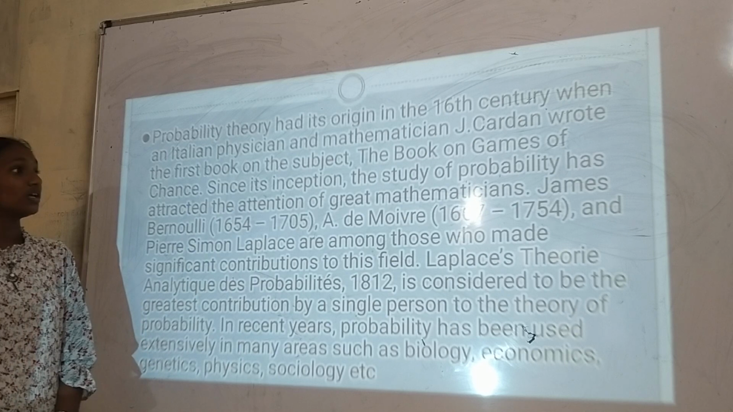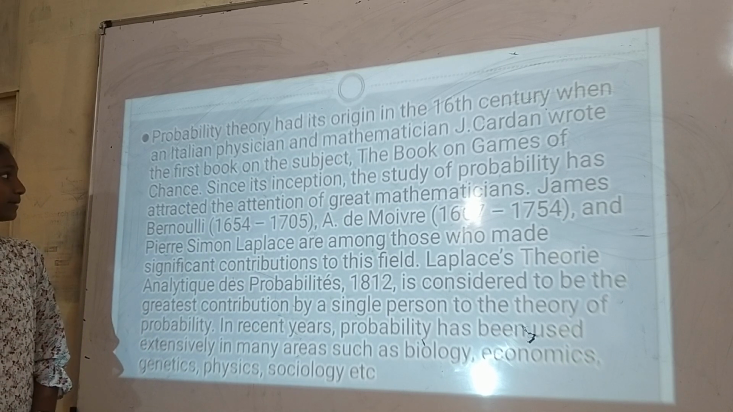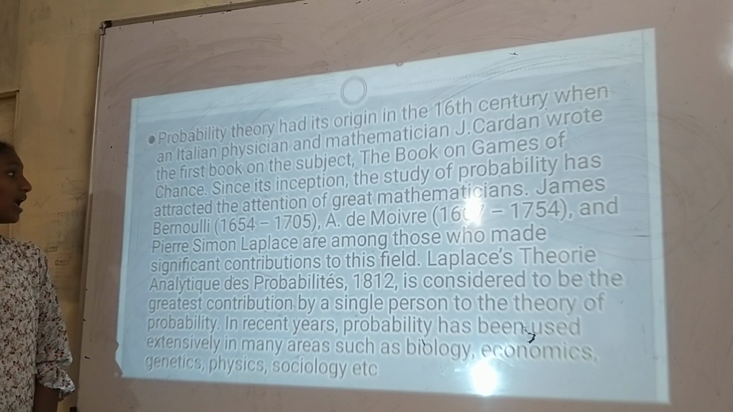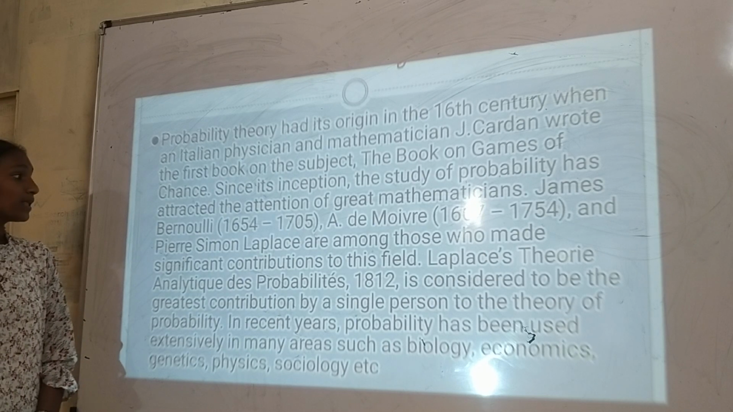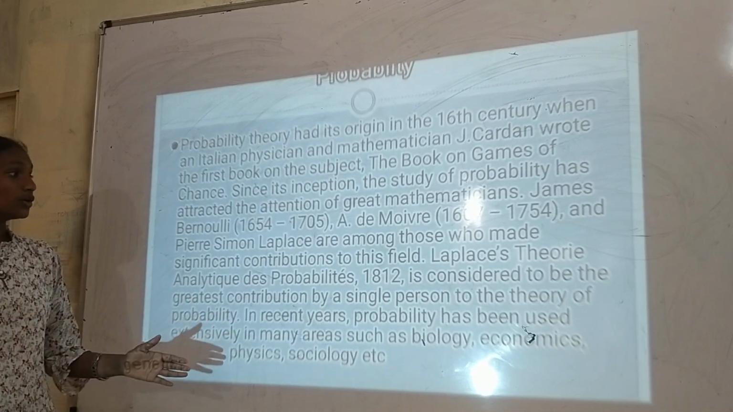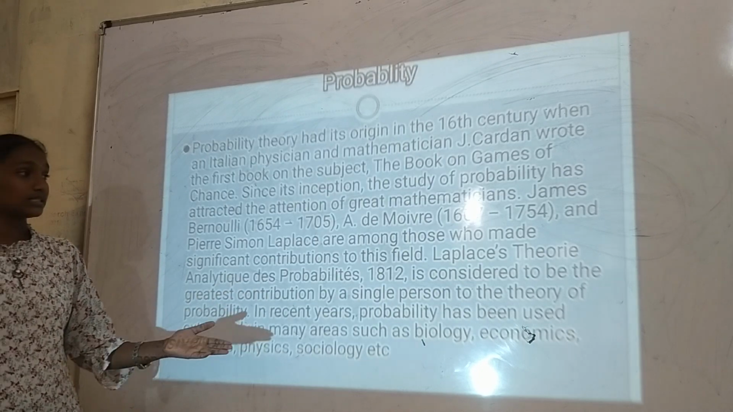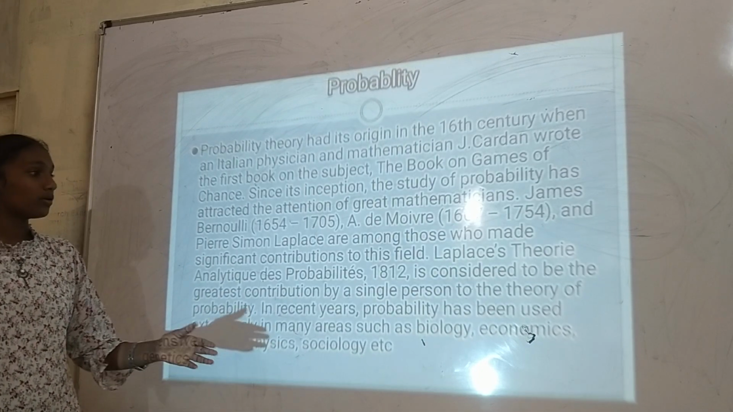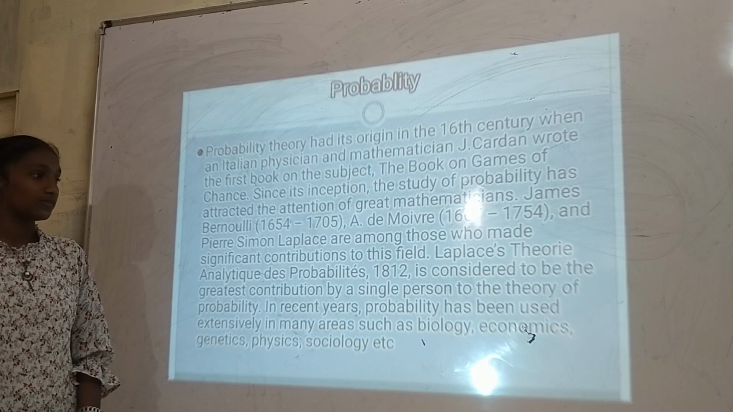The mathematician J. Cardano wrote the first book on the subject, the Book on Games of Chance. Since its inception, the study of probability has attracted the attention of great mathematicians. James Bernoulli, from 1654 to 1715, Abraham de Moivre, from 1667 to 1754, and Pierre-Simon Laplace are among those who made significant contributions to this field.